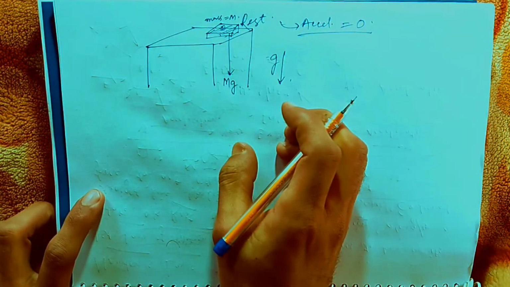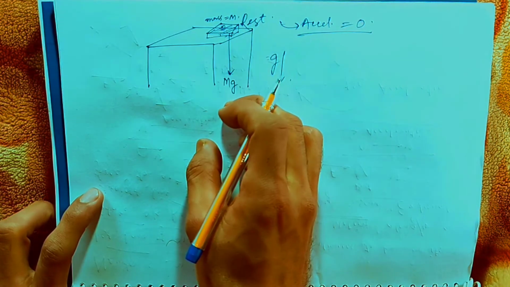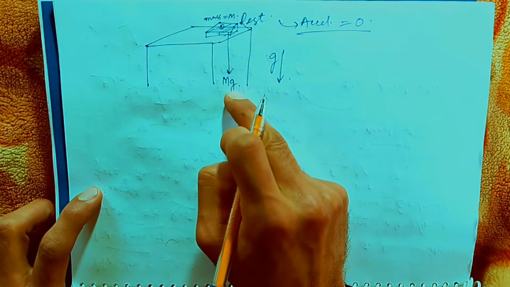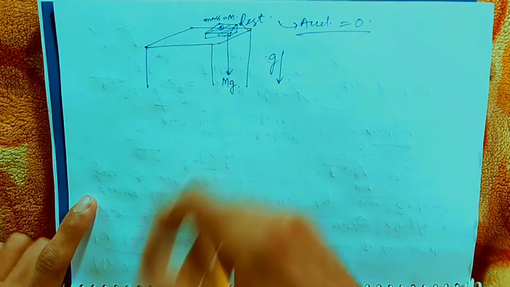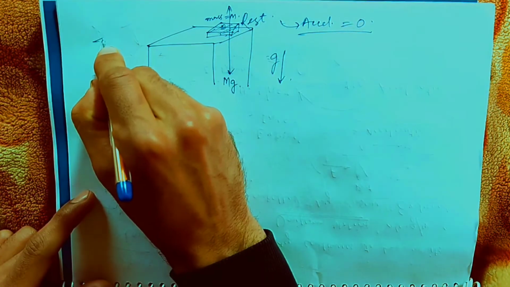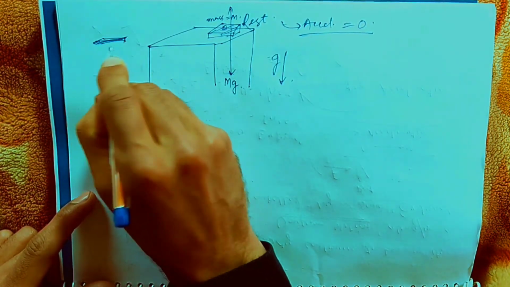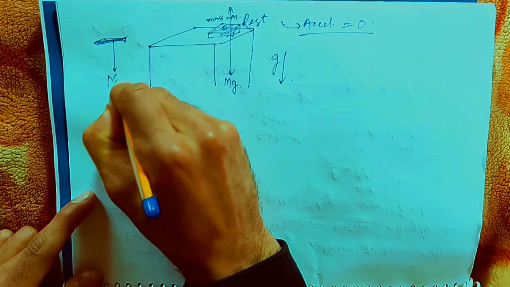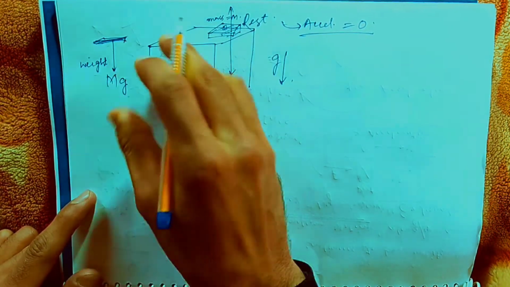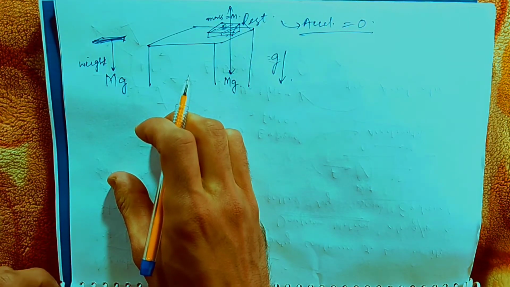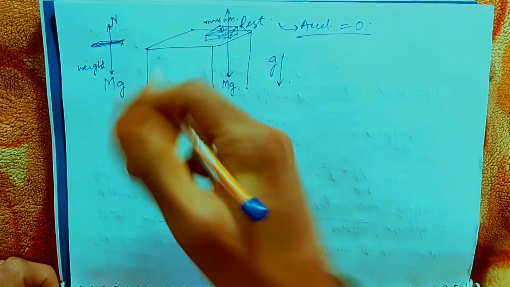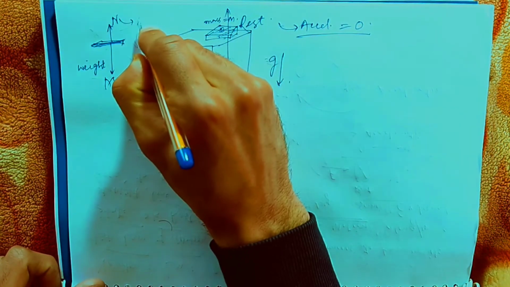So there is an external force, but since we are observing 0 acceleration, that means this force is counterbalanced by another force, an upward force. So this book is acted upon by two forces: mg, the weight of the body, which is the downward force, and it is counterbalanced by another force, which is called the normal force.